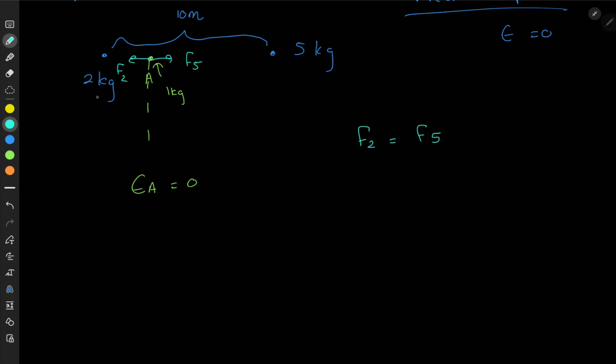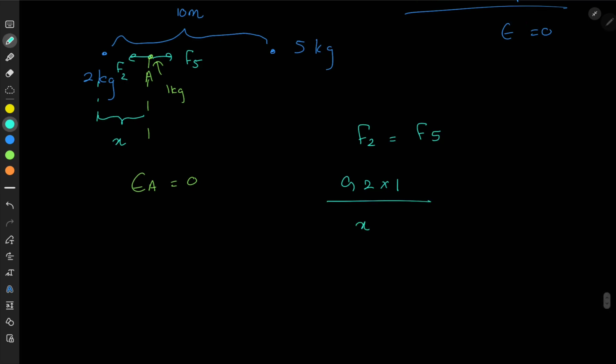If I take the distance from 2 kg to the neutral point A as x, then what is F2 going to be? G, the product of the masses, 2 into 1, divided by the distance between them squared, x squared. You don't have to keep on putting this 1 here, but for simplicity I put it, because actually field intensity is equal to G m over r squared. But for you to understand in this first part of the lesson, I'm just continuing like that.